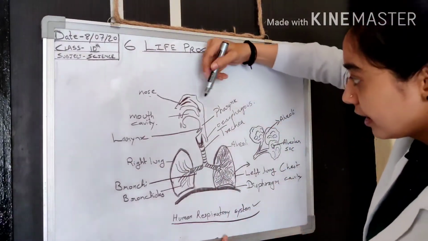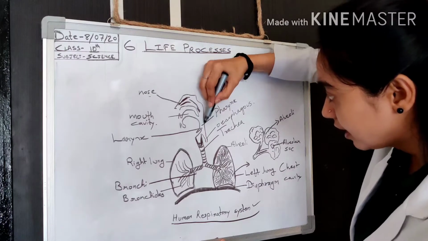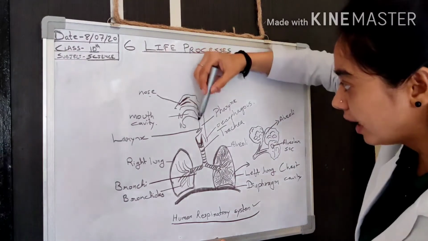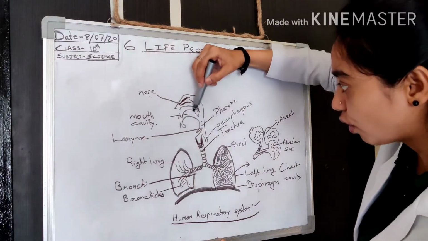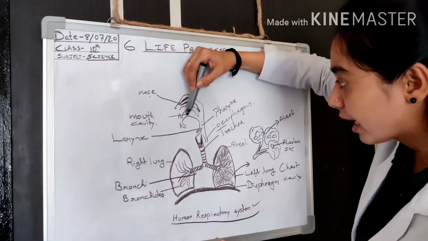You can see that it is the nose, and it goes into this region in a tubular part, which is also opening into the mouth. It is called the mouth cavity.